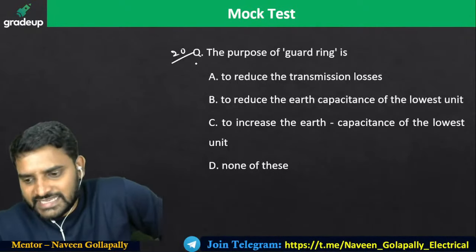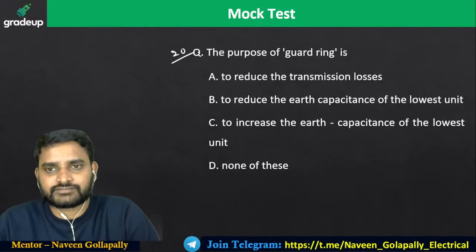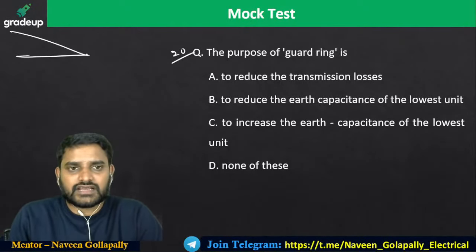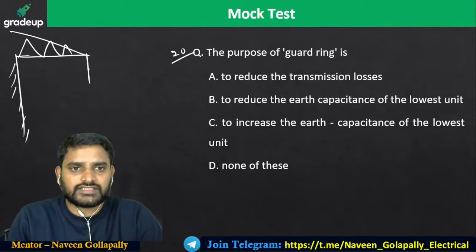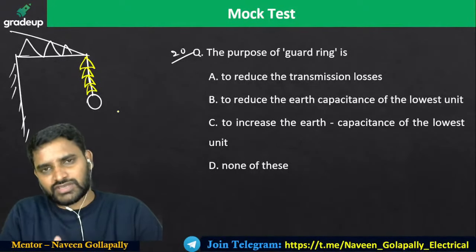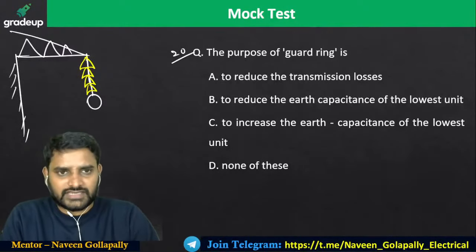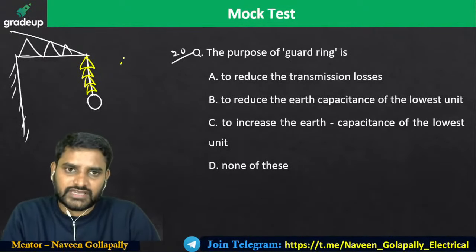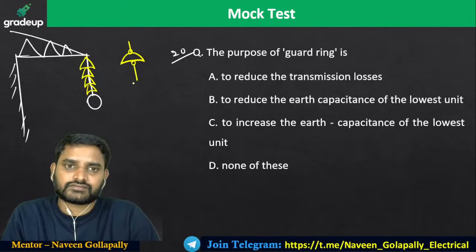The purpose of the guard ring is as follows. This is my cross arm, this is my tower, and this is my metal pin, and I'll have a power conductor. By the way, you can have discs here. Like this, you'll have discs. Between each and every disc, the metal pin will be there. I'm not showing it, so you cannot see it, but the metal pin is there. The metal pin is not going to be continuous. If I have a disc like this, the pin will be here and the pin will be here, like this.